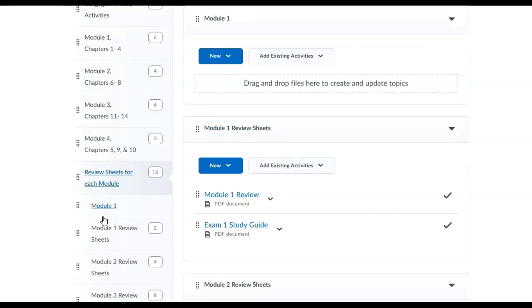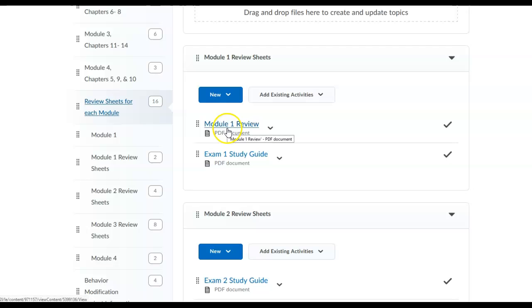I'm going to click on that so you'll see. You have Module 1 review. Click on that. It'll open up the review sheet for you. And I would print these and use these review sheets as you're reading your assignments in the MindTap activities.